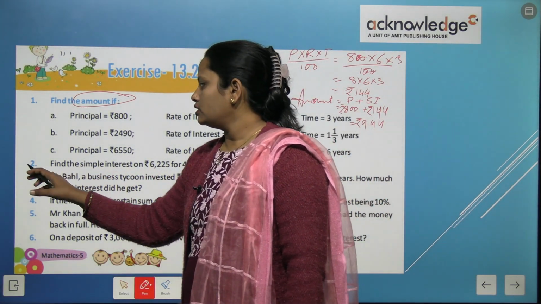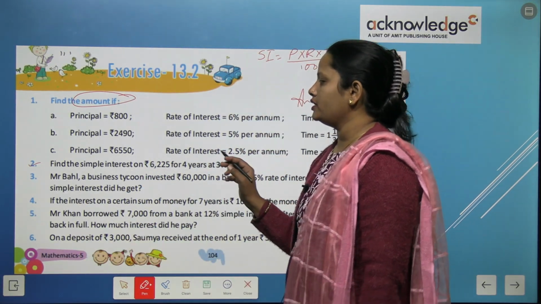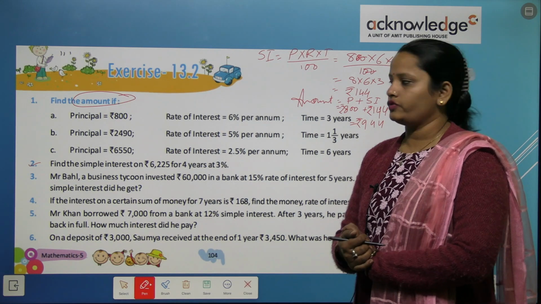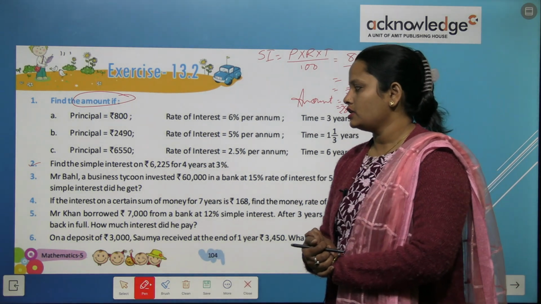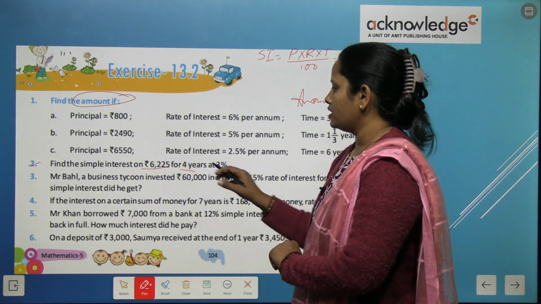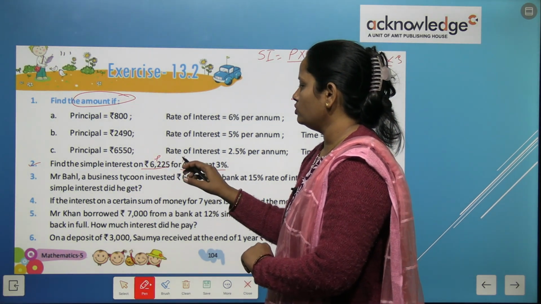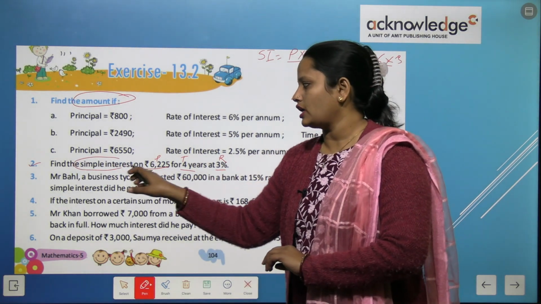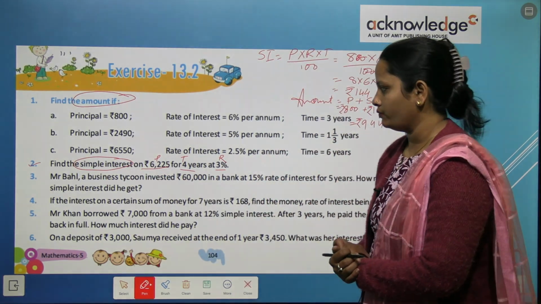Now here, the next question is find the simple interest on this for the year, this and the rate of interest is this. So here the principal is given, time is given and rate is given. So what you have to do? You have to find the simple interest only. I think this you can do on your own.